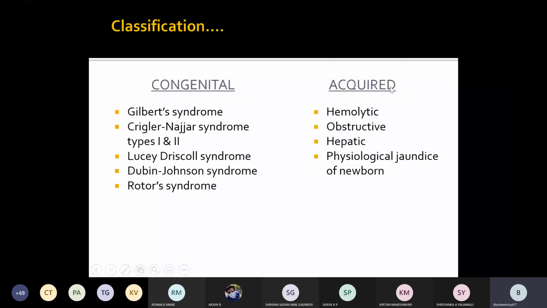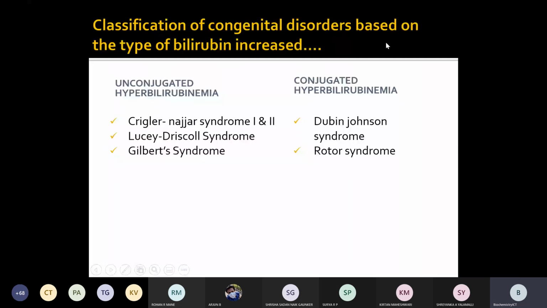While jaundice is due to acquired defects such as hemolytic jaundice, hepatic jaundice, obstructive jaundice, and the physiological jaundice of the newborn, that is neonatal jaundice. Then again, these congenital disorders can be bifurcated into those due to unconjugated bilirubin or conjugated bilirubin.